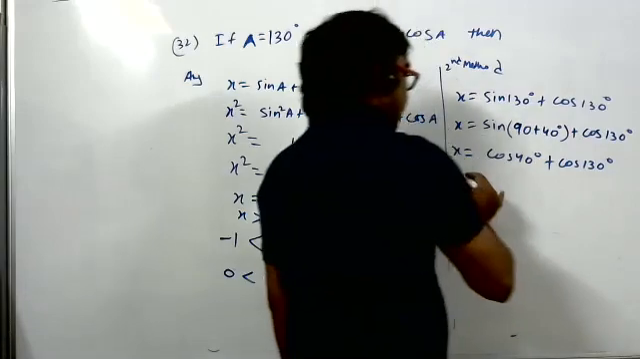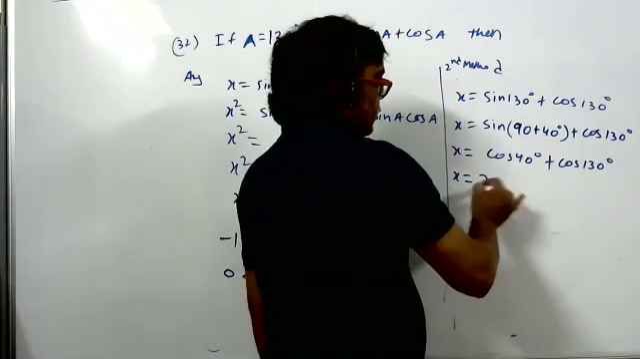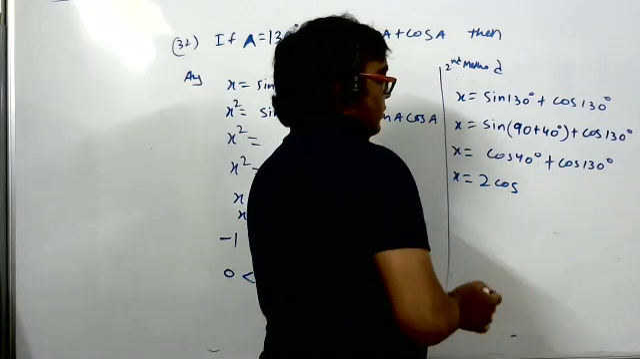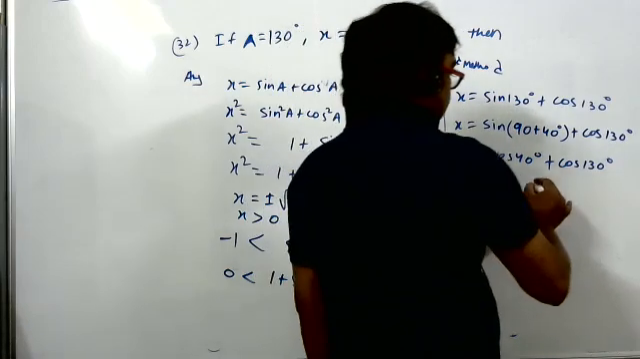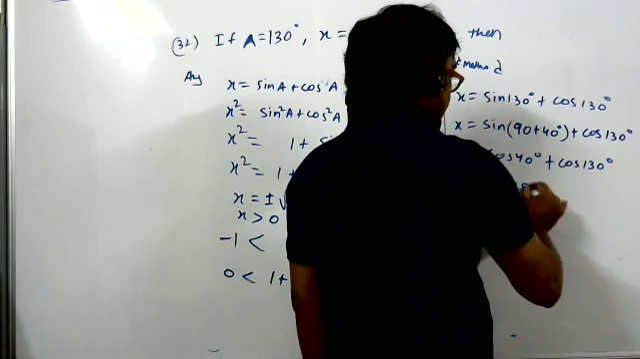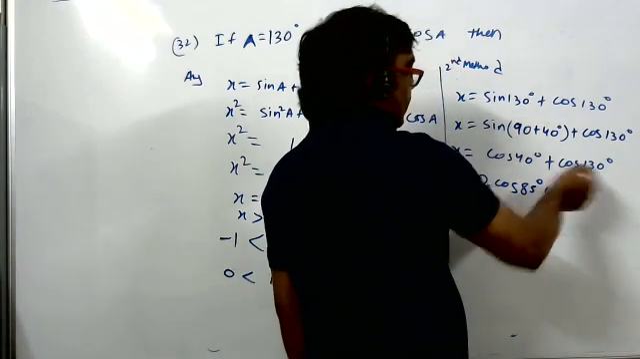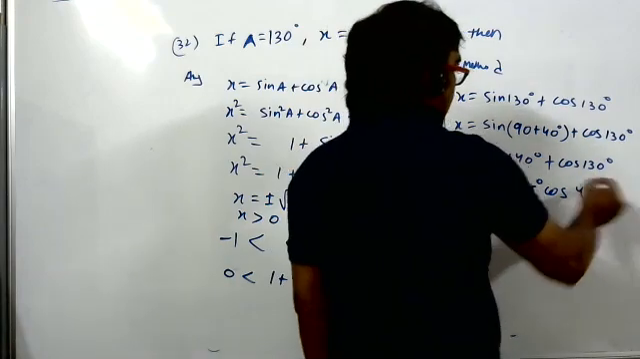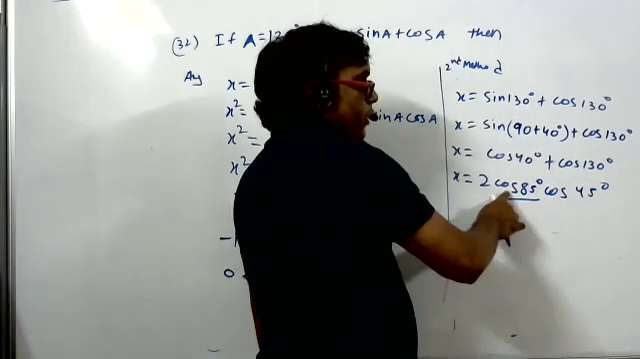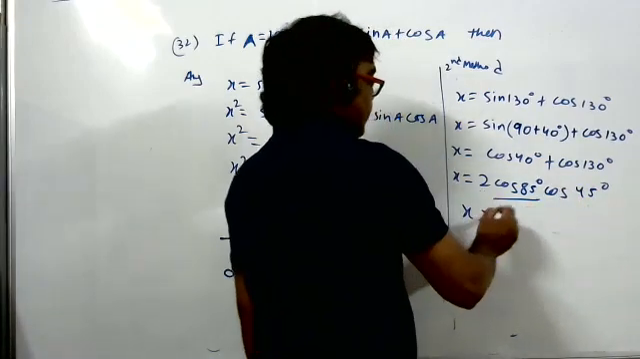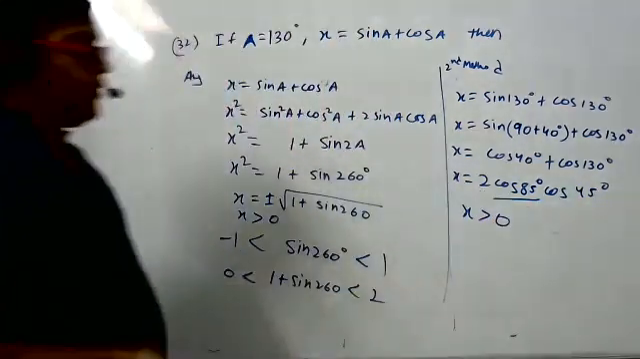Then they have used transformation: 2 cos of (40 plus 130) by 2, that is 170 by 2, which means 85, cos 45. So cos 85 is in the first quadrant, positive, and cos 45 is in the first quadrant, positive. So these are all positive, so more than 0. This is also good.